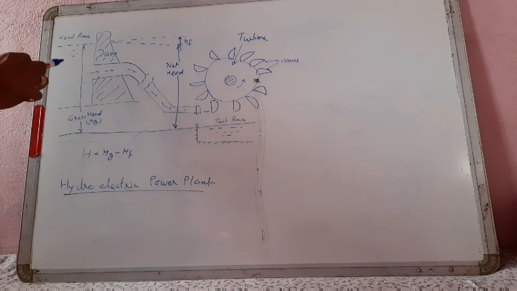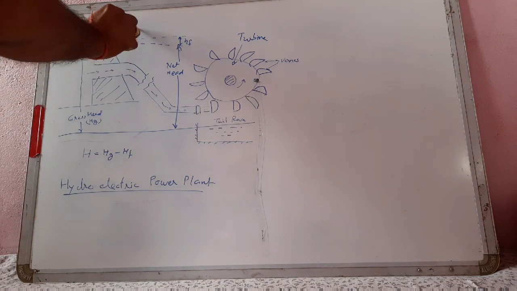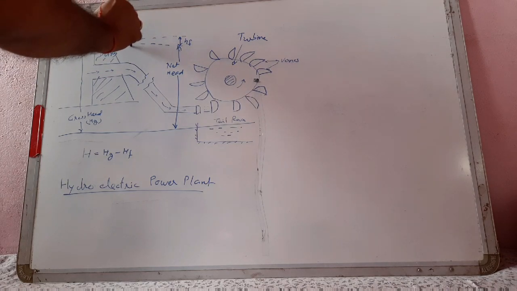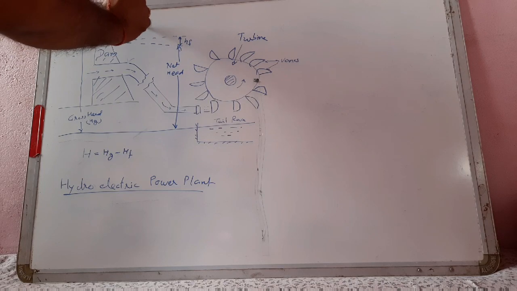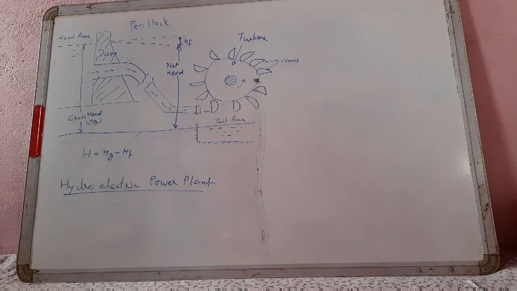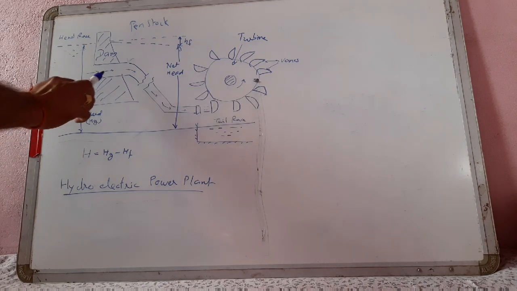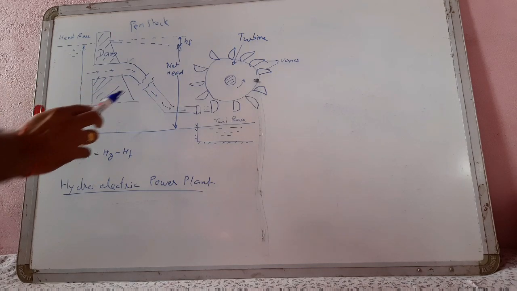A pipe of large diameter, called the penstock, carries water under pressure from the storage reservoir to the turbine.